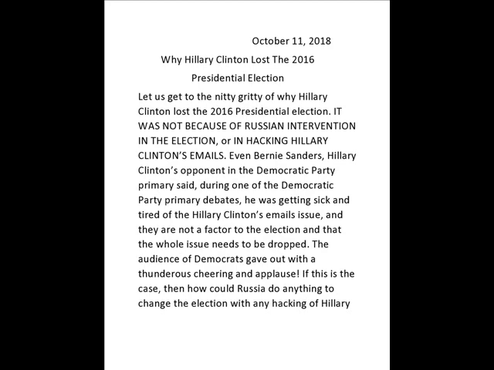Even Bernie Sanders, Hillary Clinton's opponent in the Democratic Party primary, said during one of the Democratic Party primary debates he was getting sick and tired of Hillary Clinton's email issue, and they are not a factor to the election, and that the whole issue needs to be dropped. The audience of Democrats gave out with a thunderous cheering and applause.